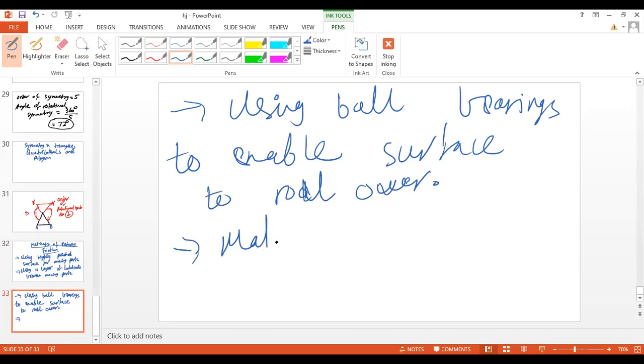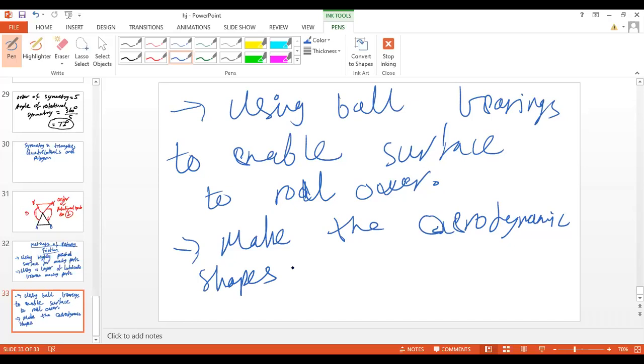And the fourth one is make aerodynamic shapes of the moving objects. What does an aerodynamic shape do? It reduces air friction, or air resistance.